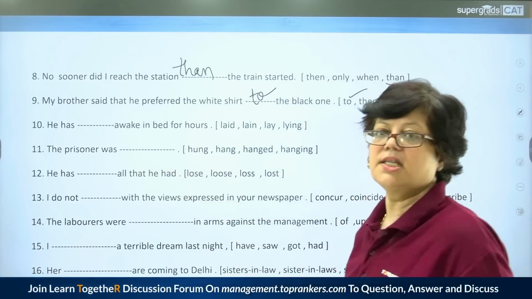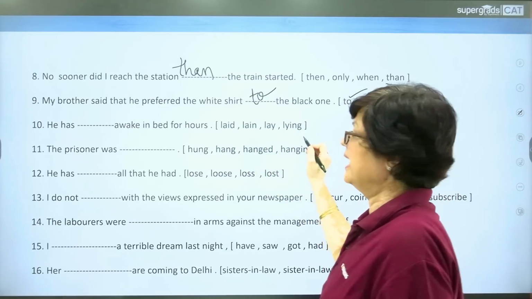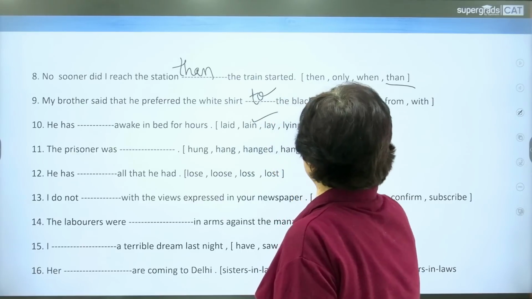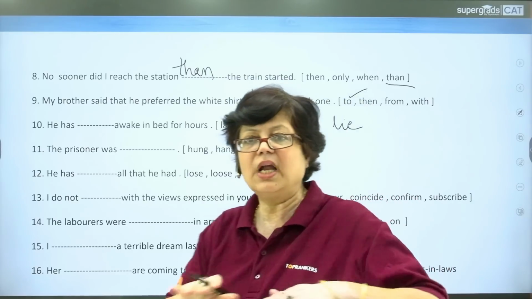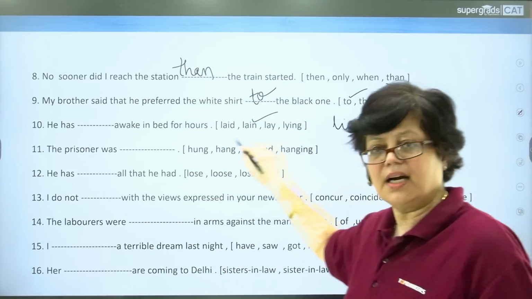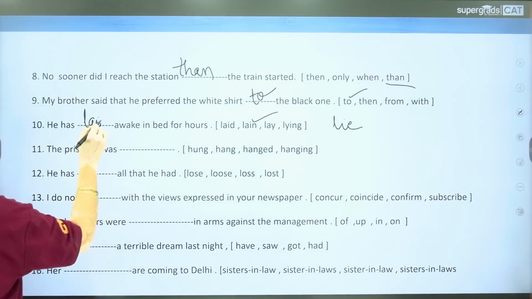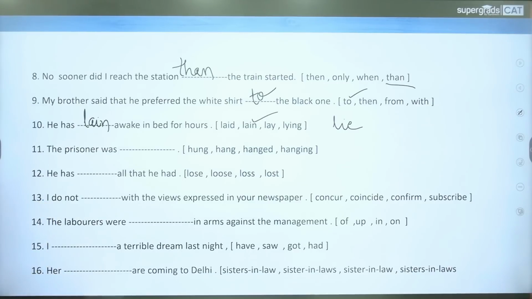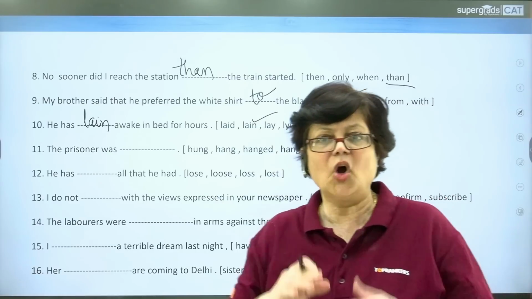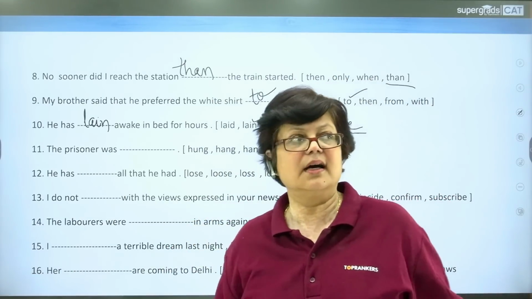Next, he has dash awake in bed for hours. Laid, lain, lay, lying. This is the past participle form of the verb lie. Lie, to lie down, to take rest. So the third form, the past participle form will be lain. He has lain awake in bed for hours. Here you must note that this verb lie has two meanings. One is the opposite of truth, falsehood, jhoot bolna, and the other is to be at a restful position.